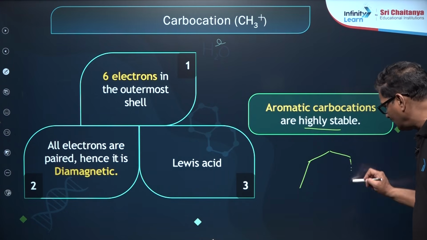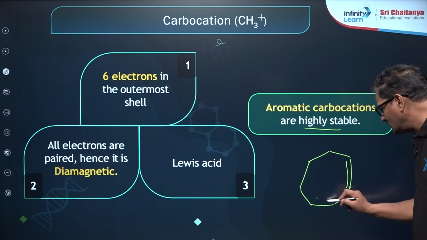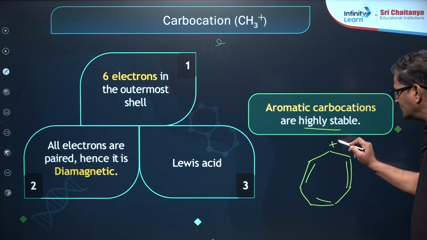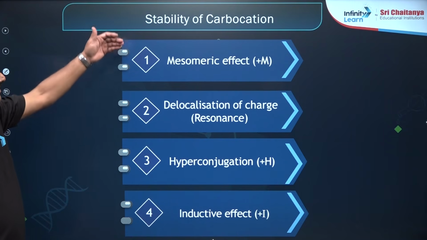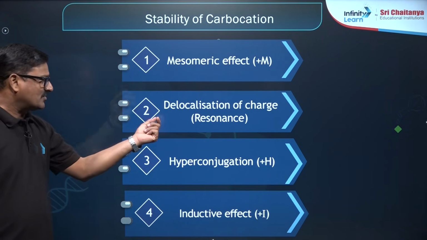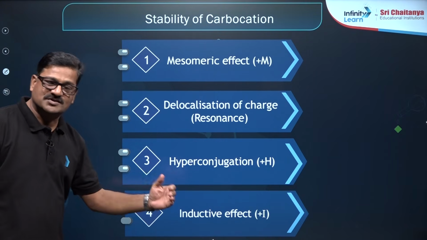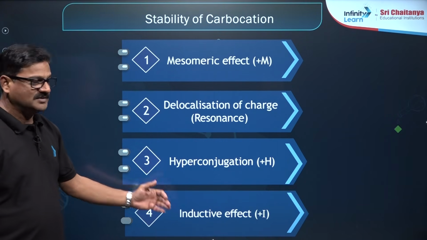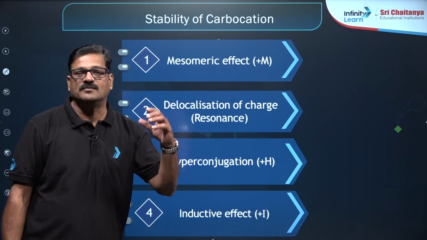Tropylium carbocation, this is your tropylium carbocation, it is going to be aromatic, so that it is highly stable. And also, stability of carbocations can be explained on the basis of Mesomeric effect, resonance delocalization of charge, and hyperconjugation. It could be positive hyperconjugation and positive inductive effect. These are the factors that make the carbocation more stable.